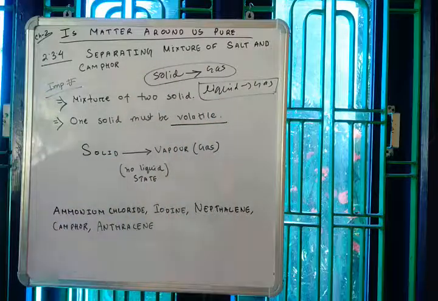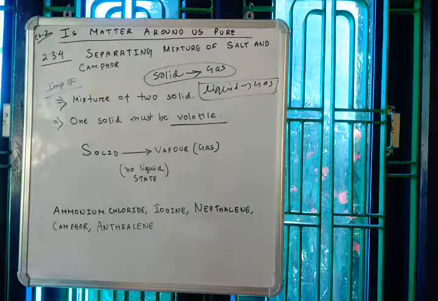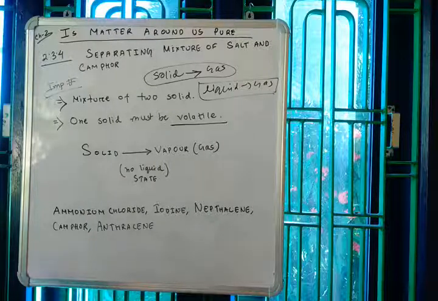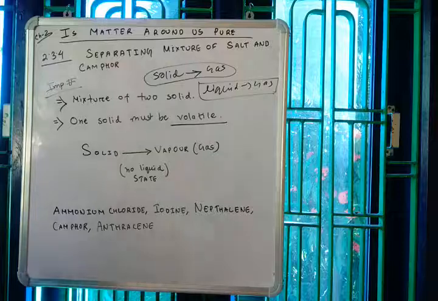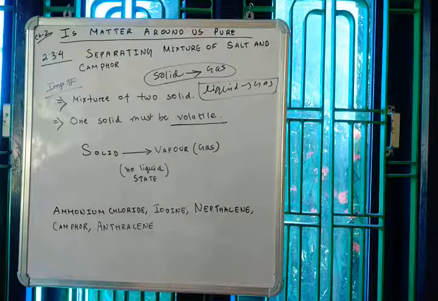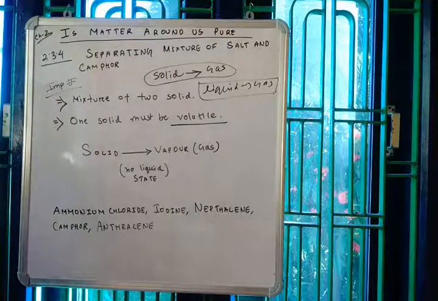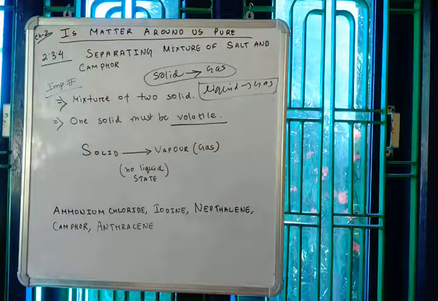Generally, most of the solids are not volatile. For example, if you take salt, sugar, a piece of iron, a piece of zinc, a piece of steel, these solids are not volatile. No matter how much you heat, they are never going to change into vapor. But still there are some solids which are very easy to convert into gas, and these are called volatile solids.